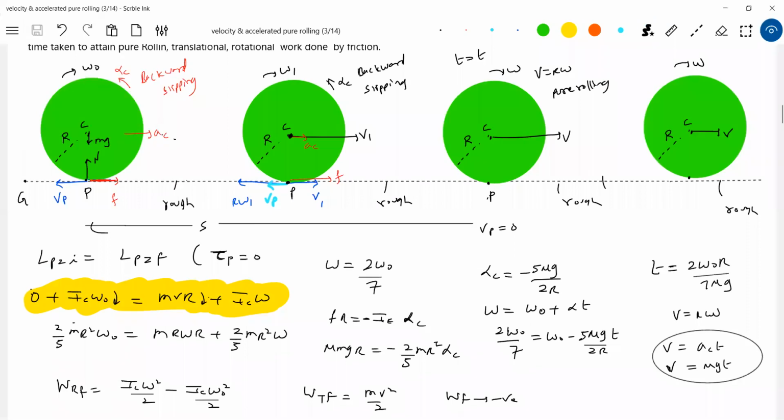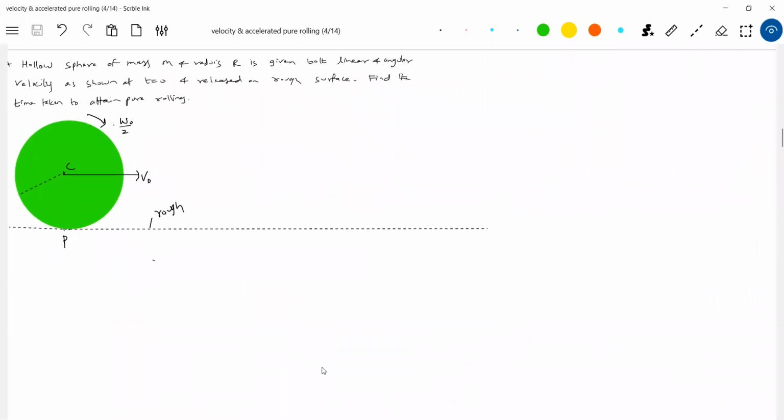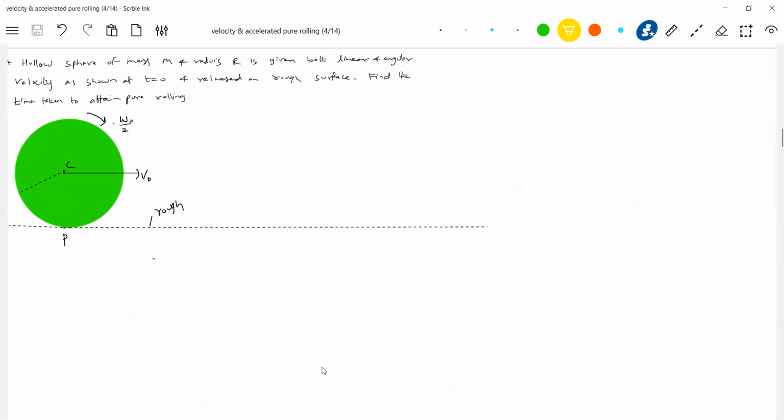Now, can I release it where both are given? Read the question. A hollow sphere of mass m and radius R is given both linear and angular velocity as shown at t equals 0 and released on a rough surface. Find the time taken to attain pure rolling. You look at now, both angular velocity and linear velocity. Sir, how is it possible? I think you can do it, no? You take a cricket ball, you spin and also throw it. Please see, I am suggesting